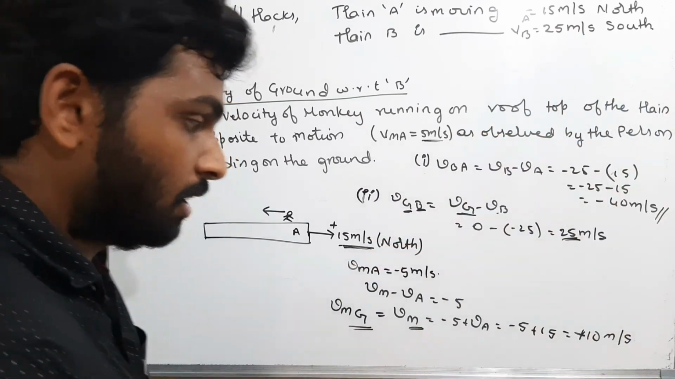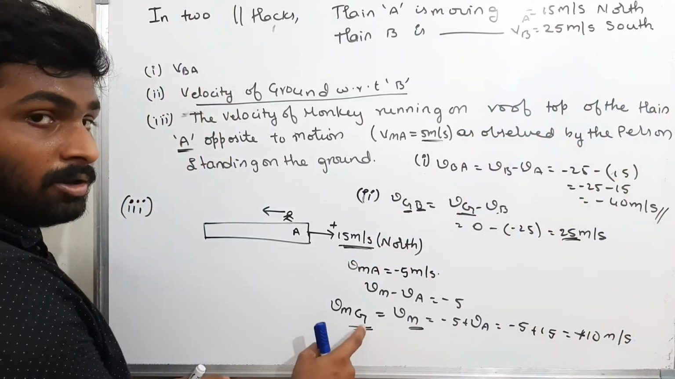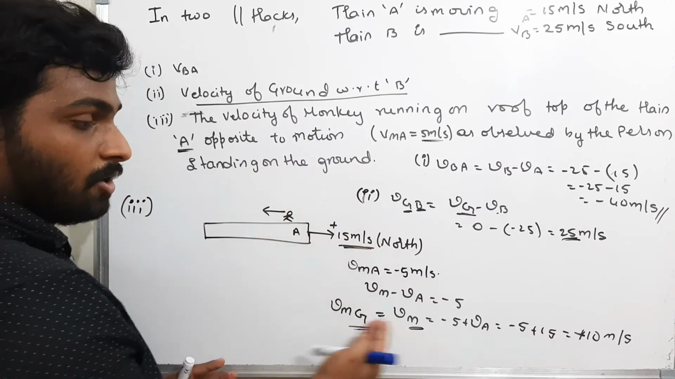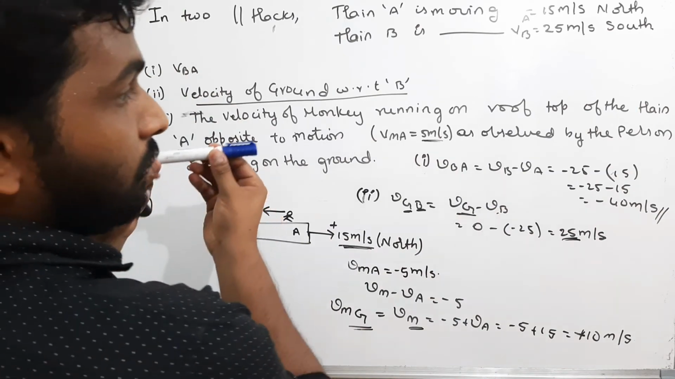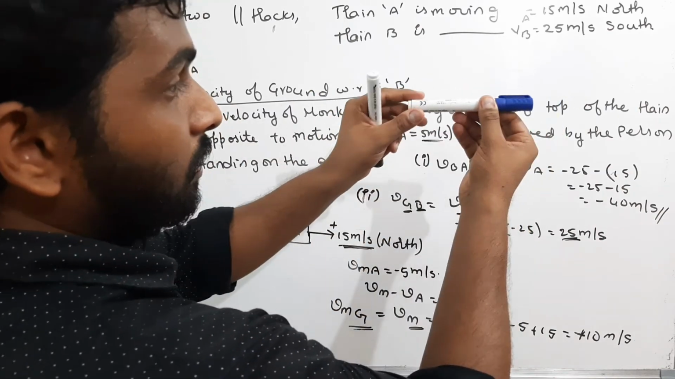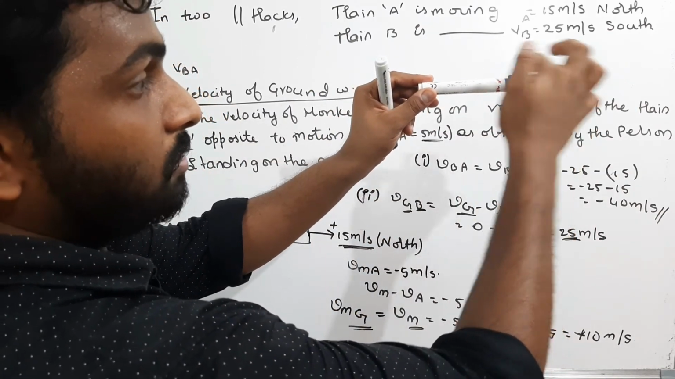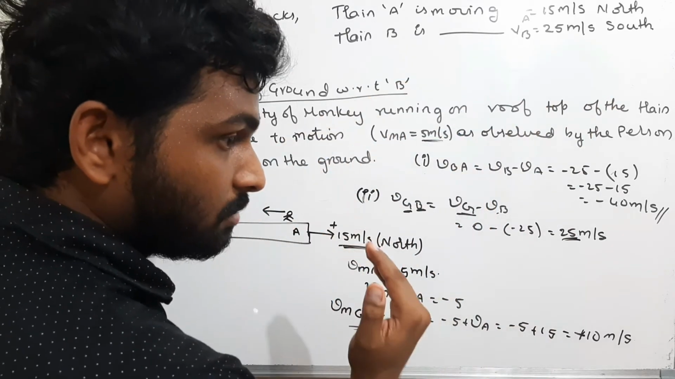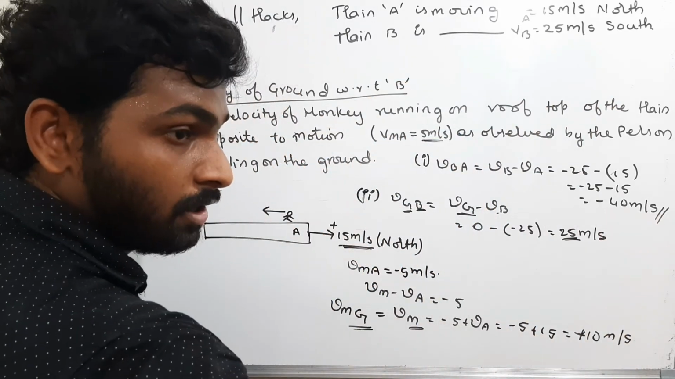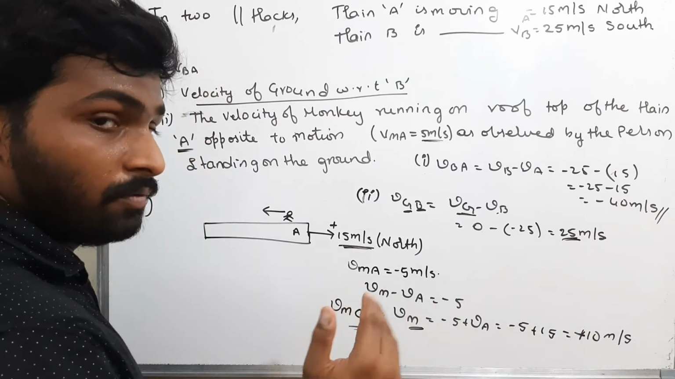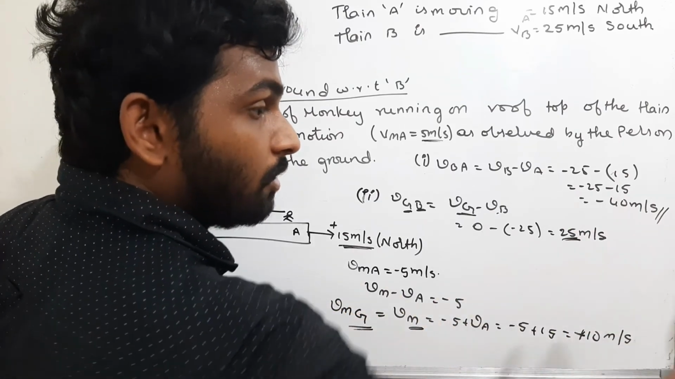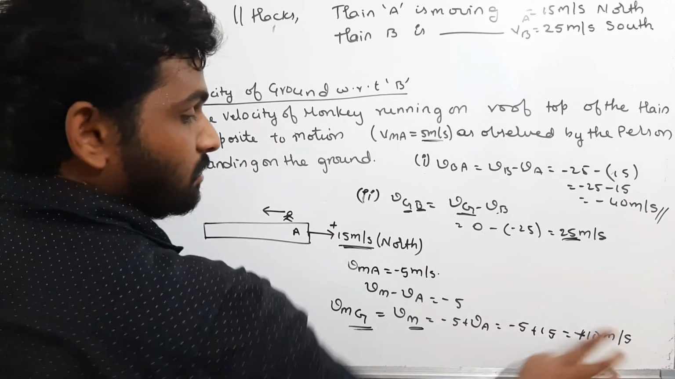The same thing happened. Therefore, the velocity of the monkey with respect to the ground, that means the velocity of the monkey with respect to you guys, how much? 10 meters per second, north direction. The train is moving 15 meters north and the monkey is moving 5 meters south. The train is moving 15 steps forward, the monkey is moving 5 steps forward. How will you feel? You will feel as if the monkey moved 10 steps forward. That means 10 meters per second.